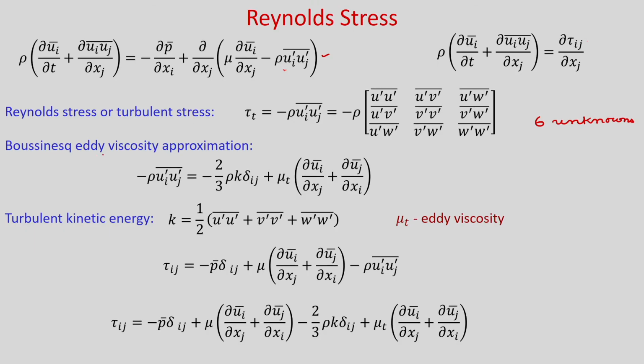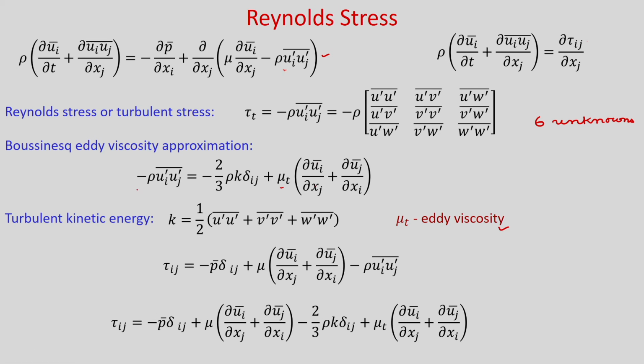So, we can use the Boussinesq eddy viscosity approximation, where this Reynolds stress is written in this way: minus 2/3 ρ k δij, where k is the turbulent kinetic energy and δij is the Kronecker delta. Kronecker delta, you know that if i is equal to j, then its value is 1, otherwise 0, plus μt, which is your turbulent viscosity, known as eddy viscosity, in terms of the gradient of the mean velocity.